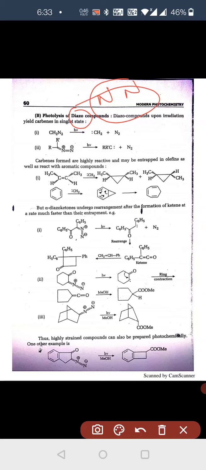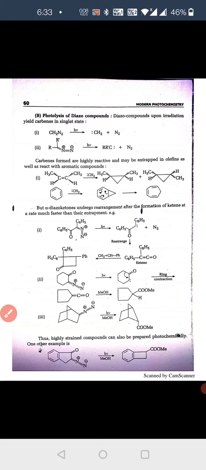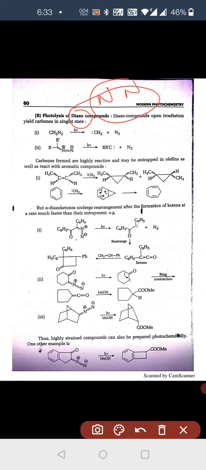Diazo compounds upon irradiation yield carbenes in the singlet state. You see here CH2N2. The N2 here is known as a diazo compound. On photolysis, it reacts with a photon to form a carbene. Here this is the carbene.